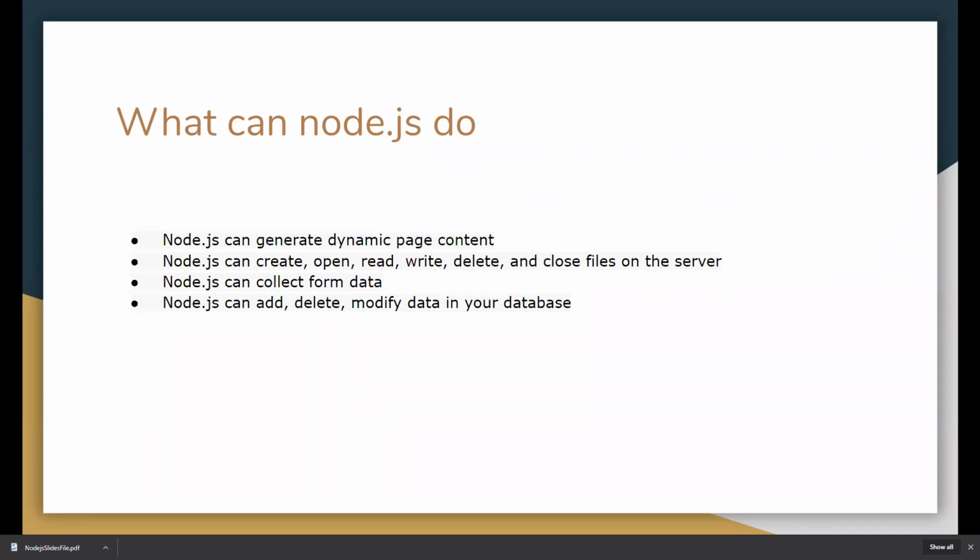Earlier, JavaScript was not able to connect with the server, but now we can connect with the database and server also.